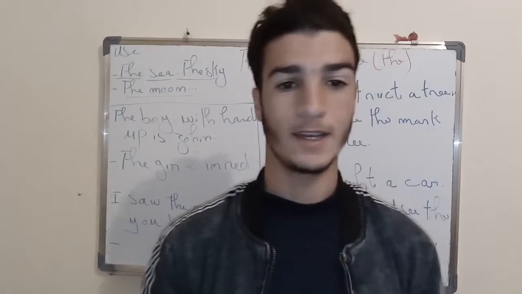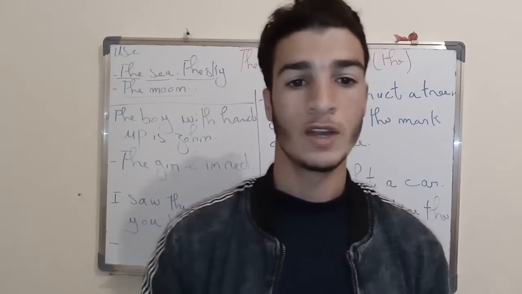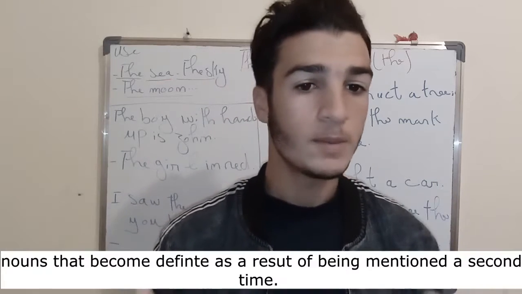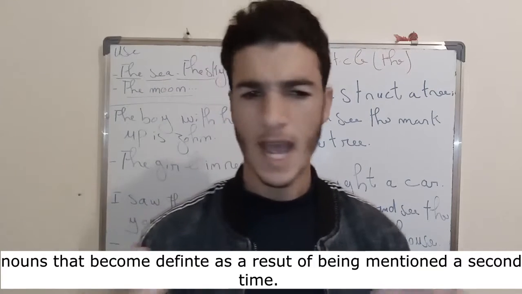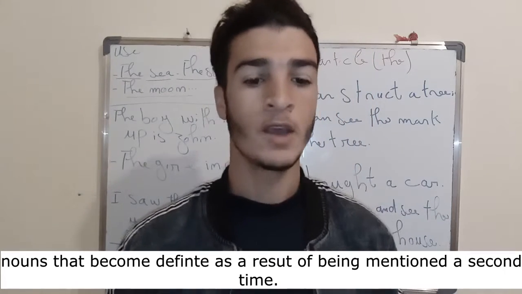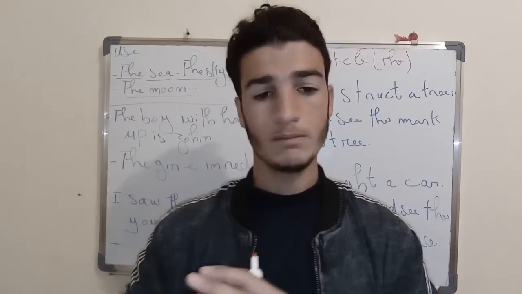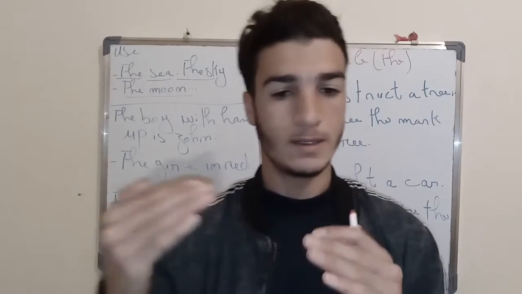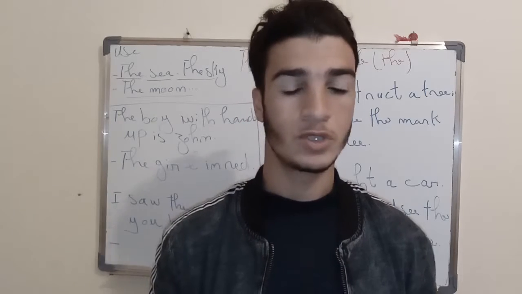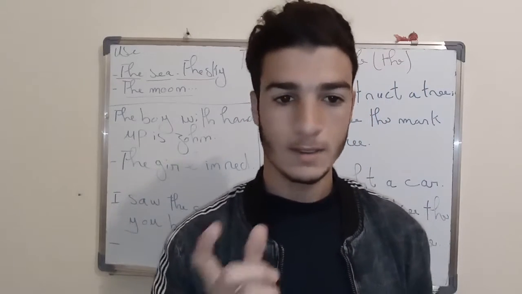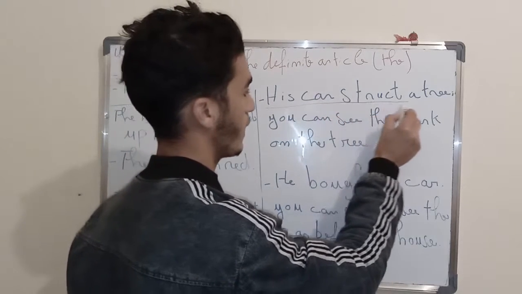The second case in which we can use the definite article is before nouns that became definite as a result of being mentioned for the second time. It happens when we're writing or speaking, we use a noun in the indefinite case and we mention the same noun for the second time. In this case, the noun becomes definite. Okay, let's see an example.